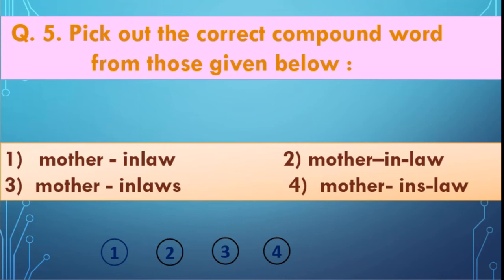Which is the correct one? Students, here second one is the correct one. While writing mother-in-law, we use 2 hyphens. After mother, 1 hyphen, in, again hyphen, then law. This is also a compound word. Here 3 words we can see. Correct?